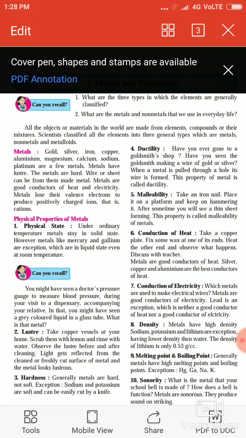Then sonority means they can produce sound. If any vessel or utensil falls in our kitchen, a sound comes. That property is known as sonority. What is the metal that your school bell is made up of? It is iron, isn't it? So how does a bell function? Metals are sonorous. They produce sound on striking. So this property of metal is known as sonority. So these are various properties of metals.